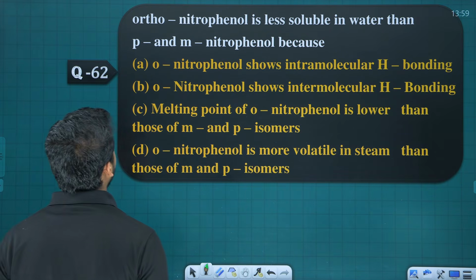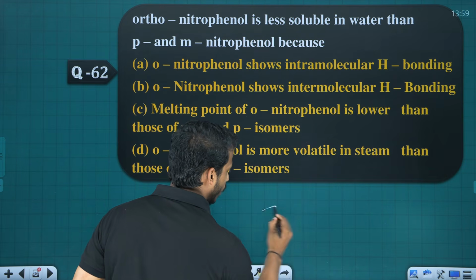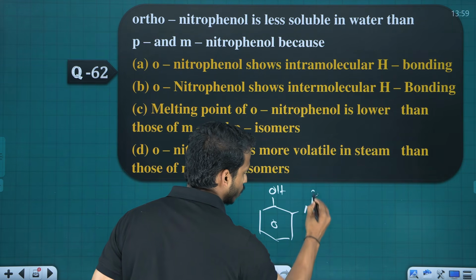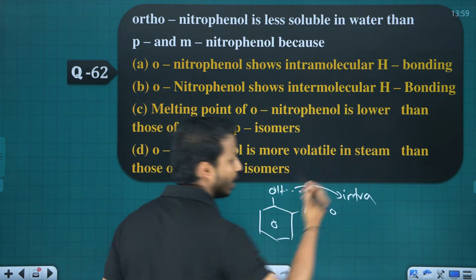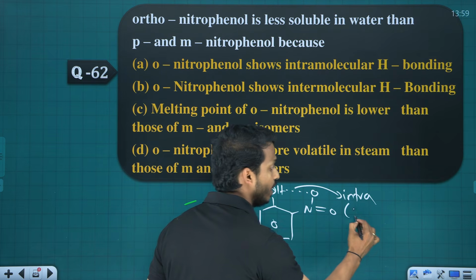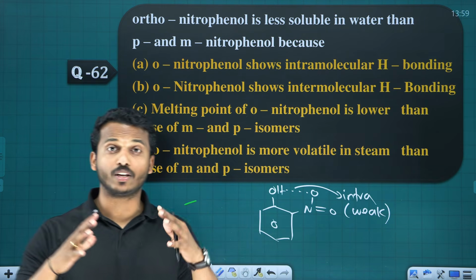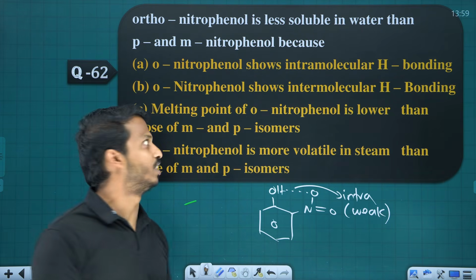Question number 62. Orthonitrophenol. You know what is orthonitrophenol? This is orthonitrophenol. We studied that there is an intramolecular hydrogen bond, which is a weak hydrogen bond. What about paranitrophenol? That is having intermolecular hydrogen bond, which is strong hydrogen bond.